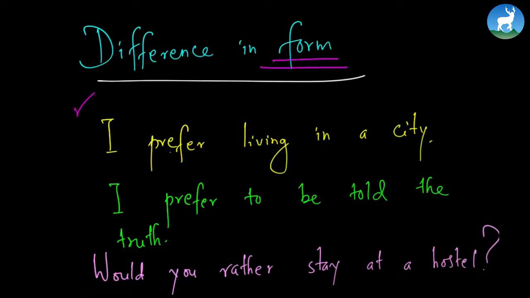I prefer living in a city. So we have a V-ing here. This is what we call a gerund. It is called a gerund ending in ing.